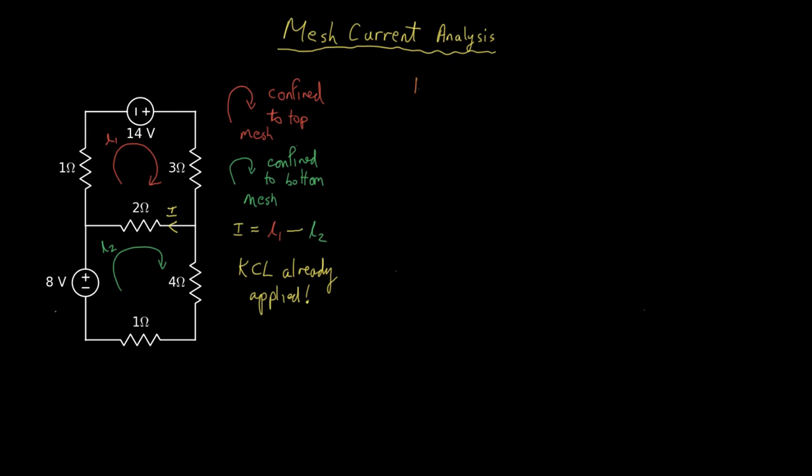First step will be KVL around the top mesh. The equation looks like this. Sum of the voltage drops will be 0. Starting here, we'll get the voltage drops will be 1 times I1 plus minus 14 volts.